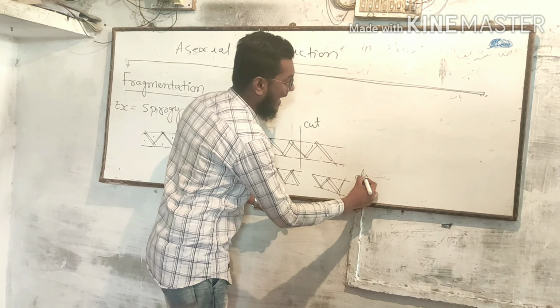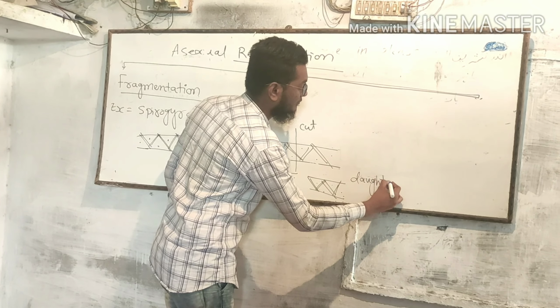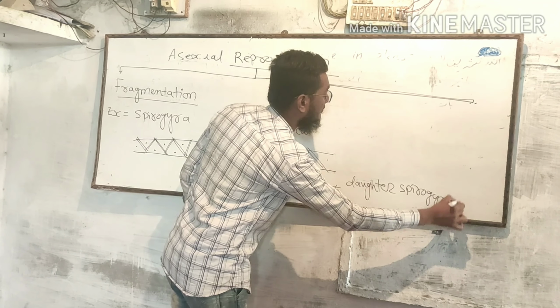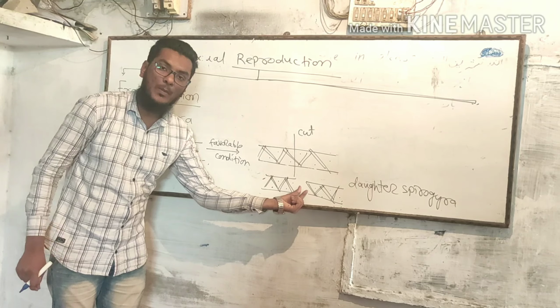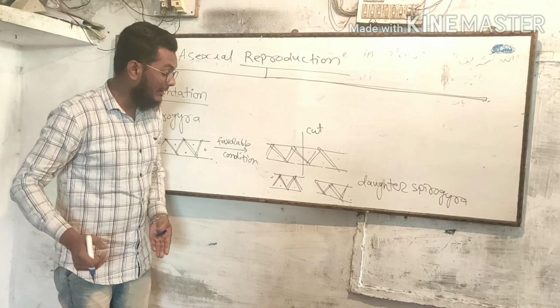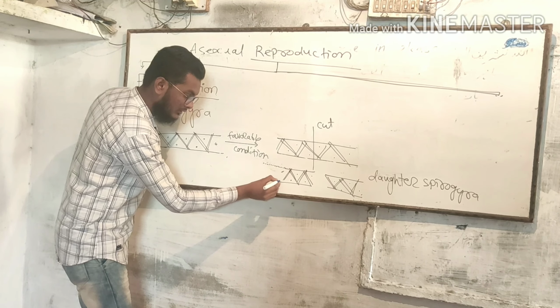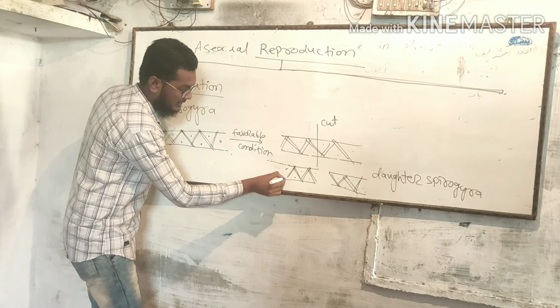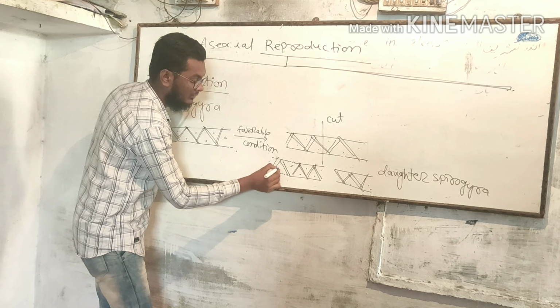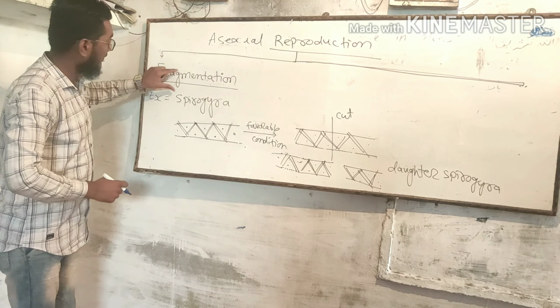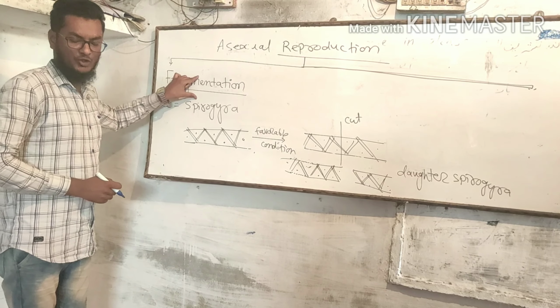These daughter Spirogyra, under a developmental process or favorable condition, grow and are ready to reproduce their young ones. So the Spirogyra performs fragmentation.